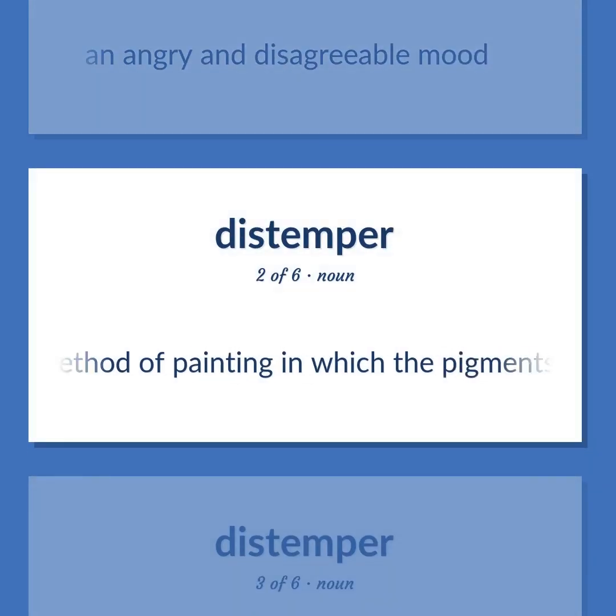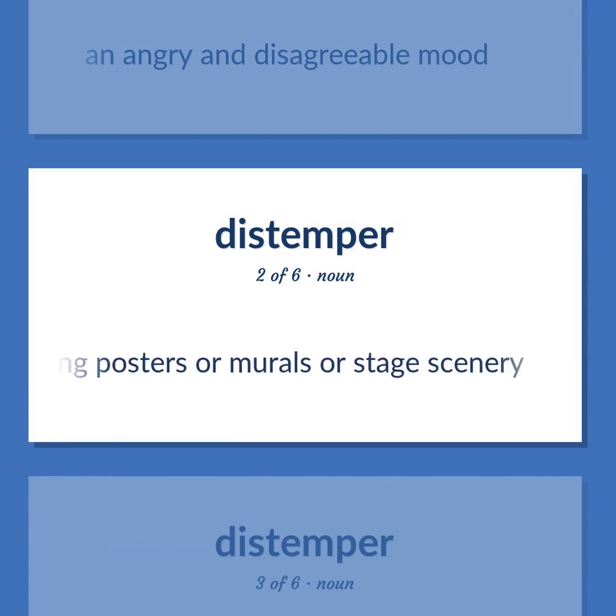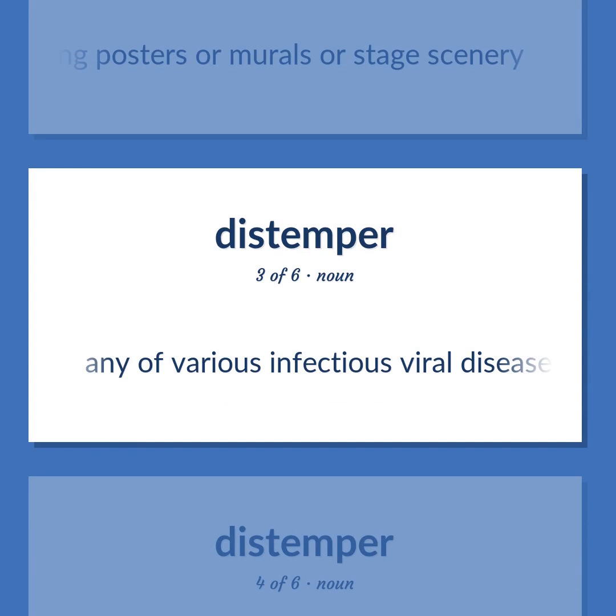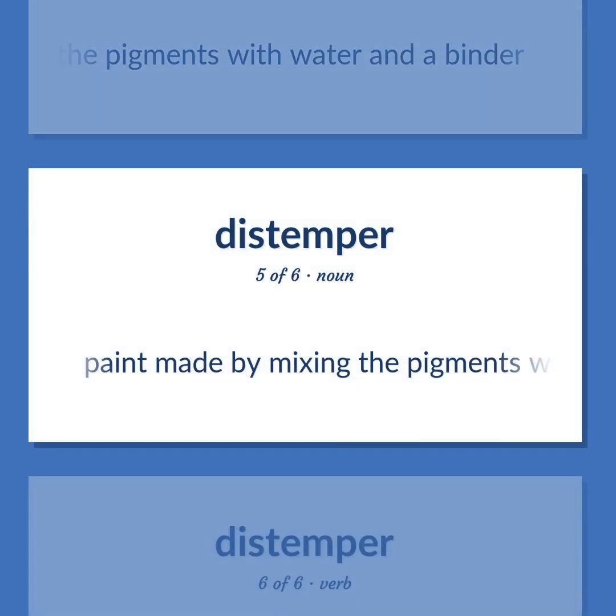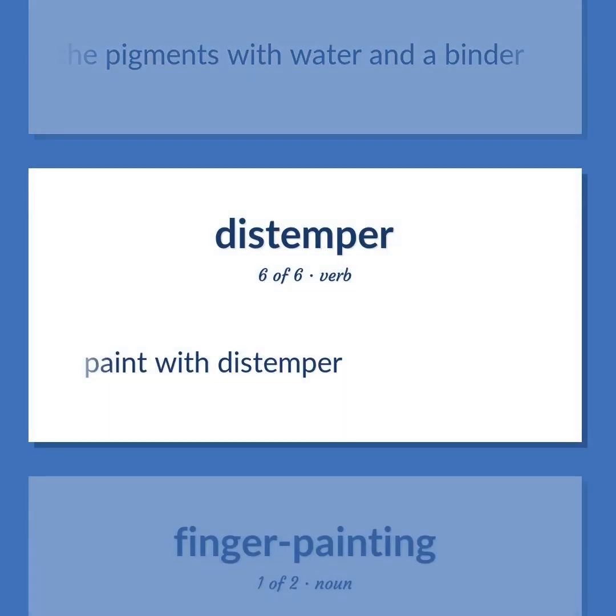A method of painting in which the pigments are mixed with water and a binder, used for painting posters or murals or stage scenery. Any of various infectious viral diseases of animals. A painting created with paint that is made by mixing the pigments with water and a binder. Paint made by mixing the pigments with water and a binder. Paint with distemper.